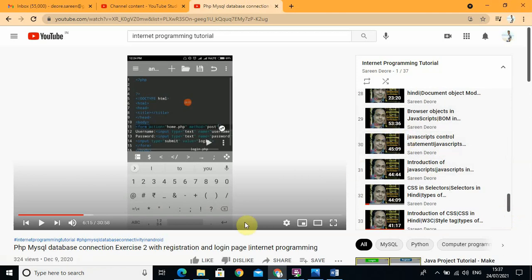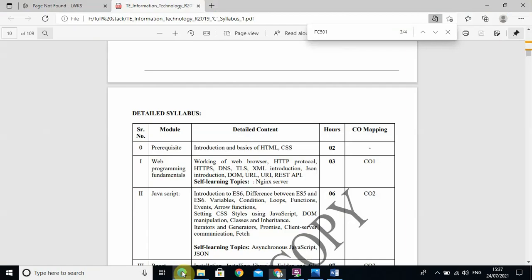And once you go to the syllabus here, they have given advanced JavaScript. If you know the basic things, then we come to the advanced part: variables, functions, arrow functions, then classes, then iterators, then promises and all, okay. So that is the advanced part, but if you know the basic things, then we can come to it.